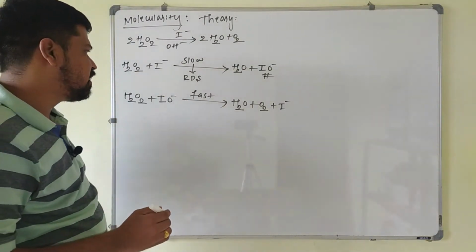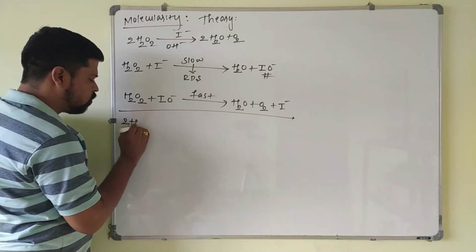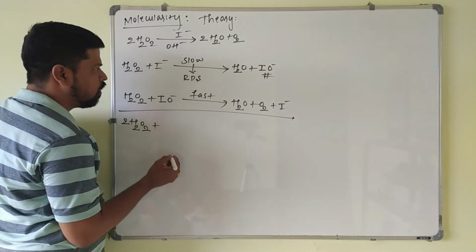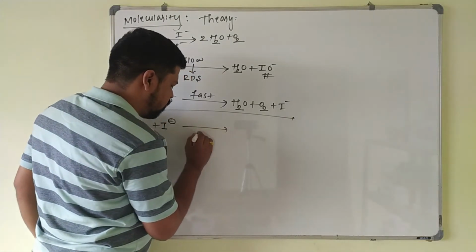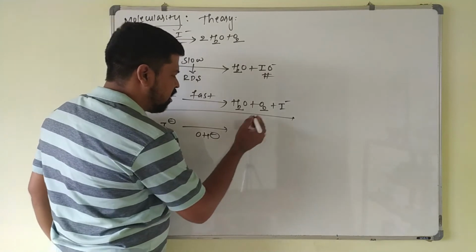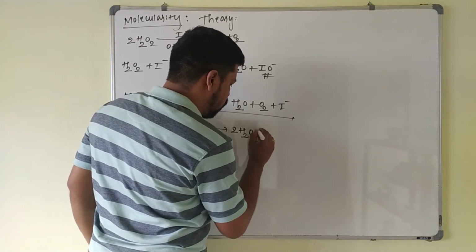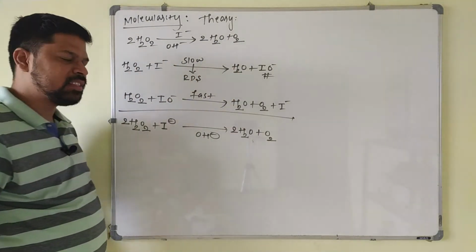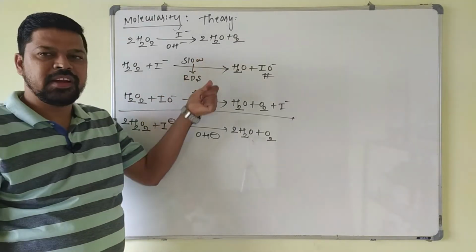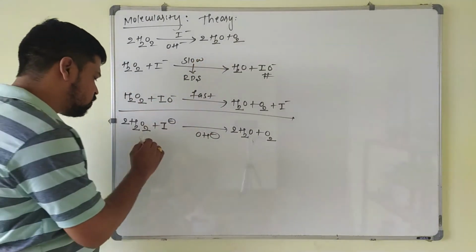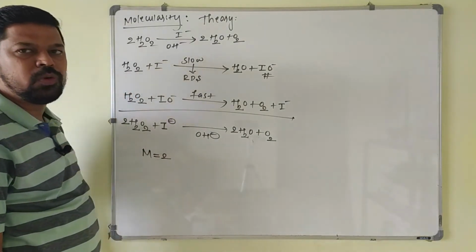So this is the reaction. Now the overall reaction will be 2 times H2O2 plus I minus in the presence of a basic medium, giving 2 times H2O plus O2. So this is the overall reaction here. Now what happens? How many molecules are involved in the rate determining step of the reaction? 2 molecules are involved here. So again the molecularity of the reaction is equal to 2 here.